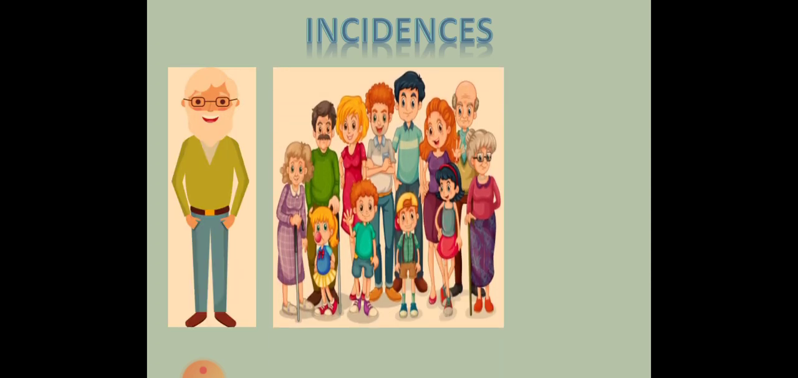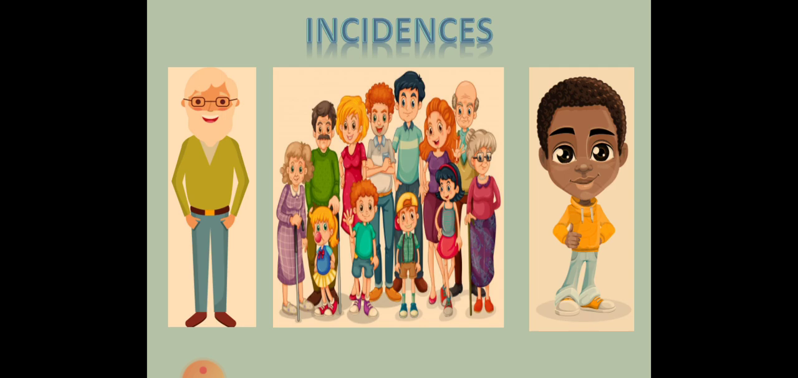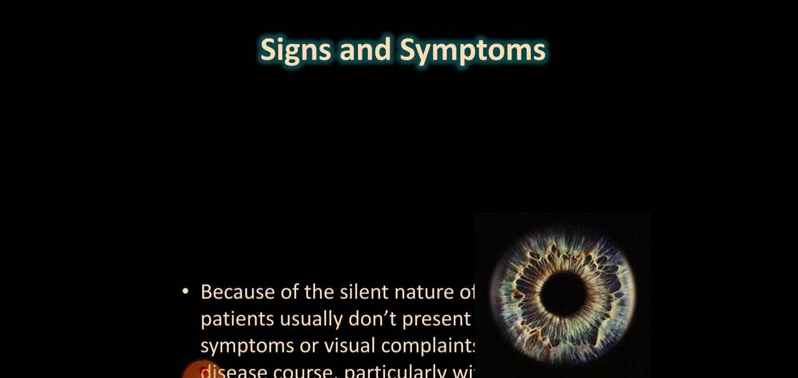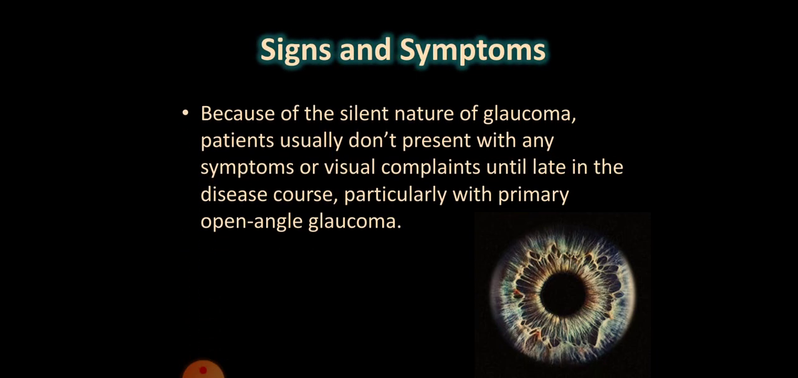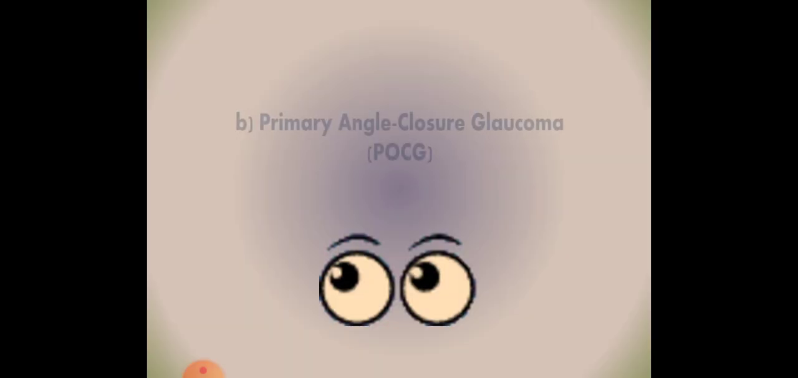Incidences include age: it mostly affects the 6th to 7th decade, affects both sexes, and is more severe in black people than in white. First degree relatives are at risk, and it is more common in myopes. Signs and symptoms: because of the silent nature of glaucoma, patients usually don't present with any symptom or visual complaint until late in the disease course, particularly with primary open angle glaucoma.